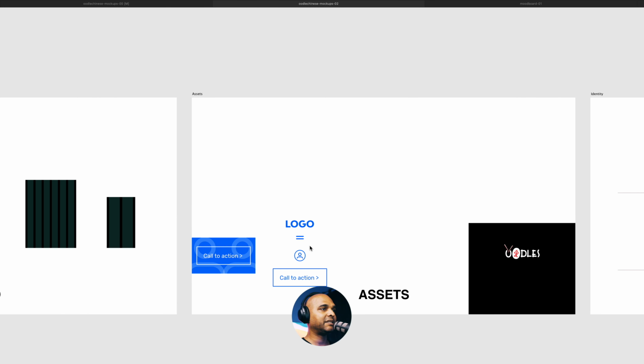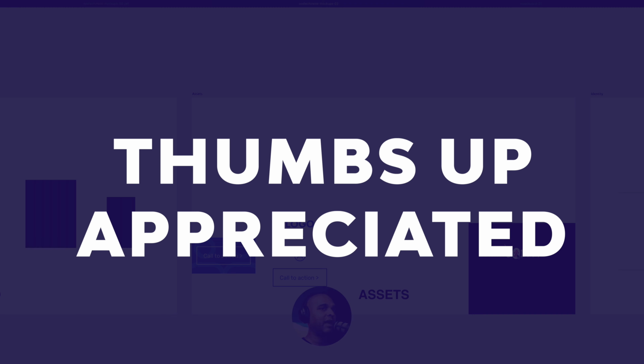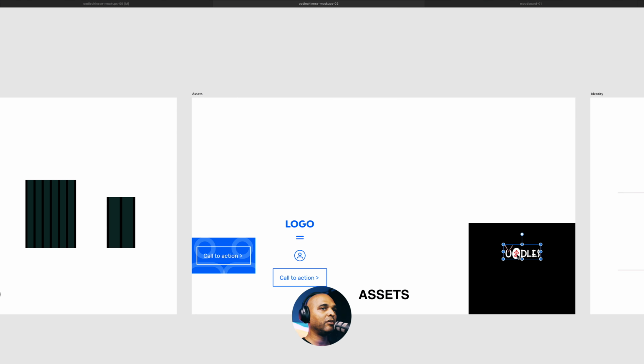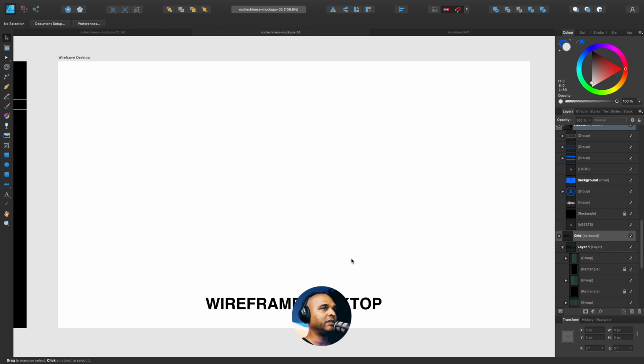Now, these are the assets we have so far. We need to complete that a little bit later, but these are the assets we're going to use for the wireframes, and I also have a copy of the original logo for reference. Okay, so now we can start wireframing. So let me go into edit mode. And by the way, I'm using Affinity Designer to create this, but you can use pretty much anything you want. You can use the GIMP, Photoshop, Adobe XD, Sketch, Figma, whatever, even pen and paper, it doesn't matter.